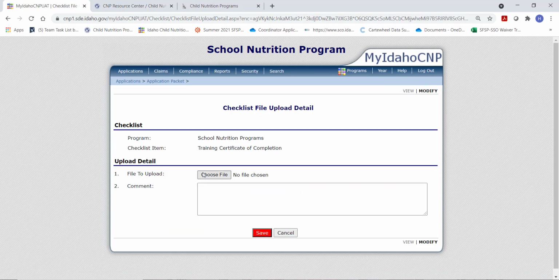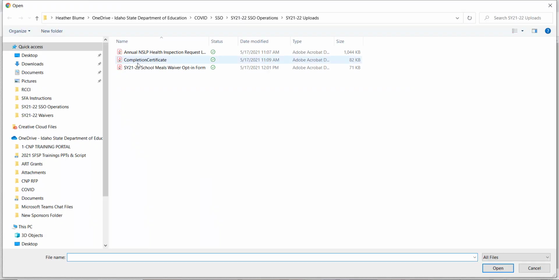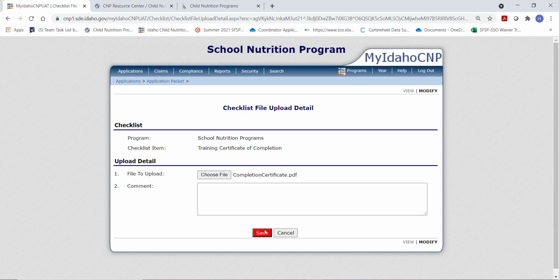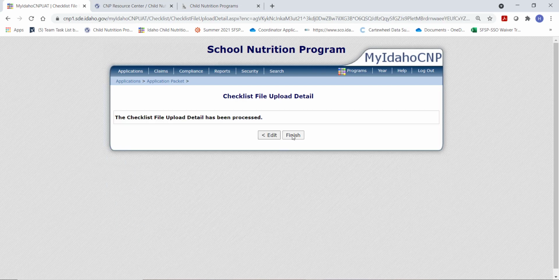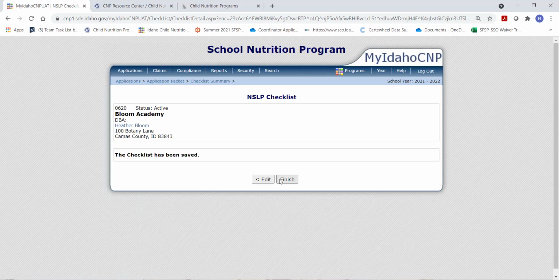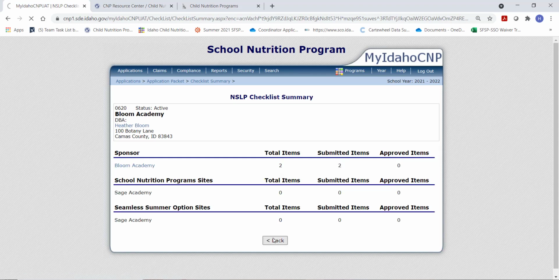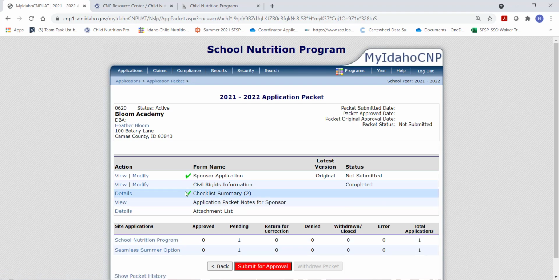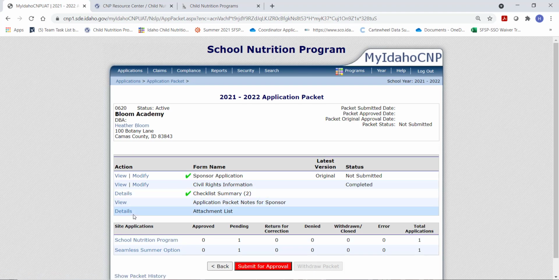To upload the training certificate of completion, I will do the same process. Now this training is quite lengthy, so you'll want to give yourself some time to complete the training in order to generate the certificate of completion so that you can get that completion certificate and upload it as well. That will meet the mandatory requirements for annual training, and you can proceed with your application packet at that point.